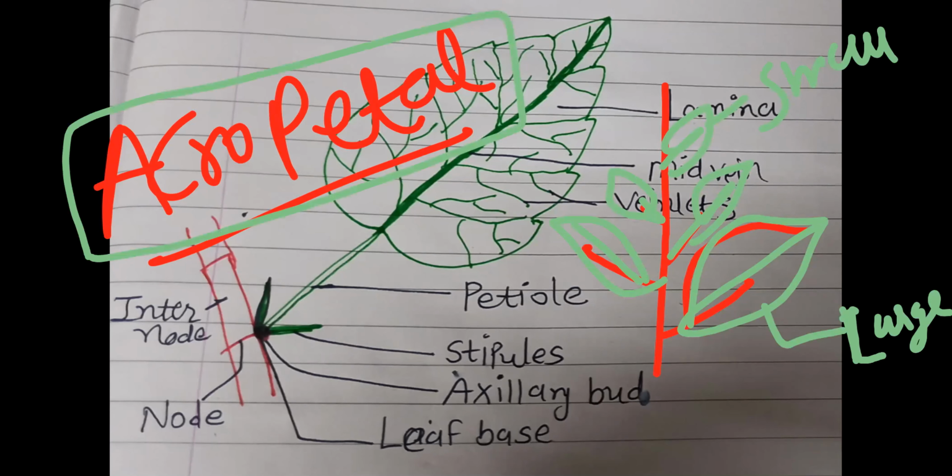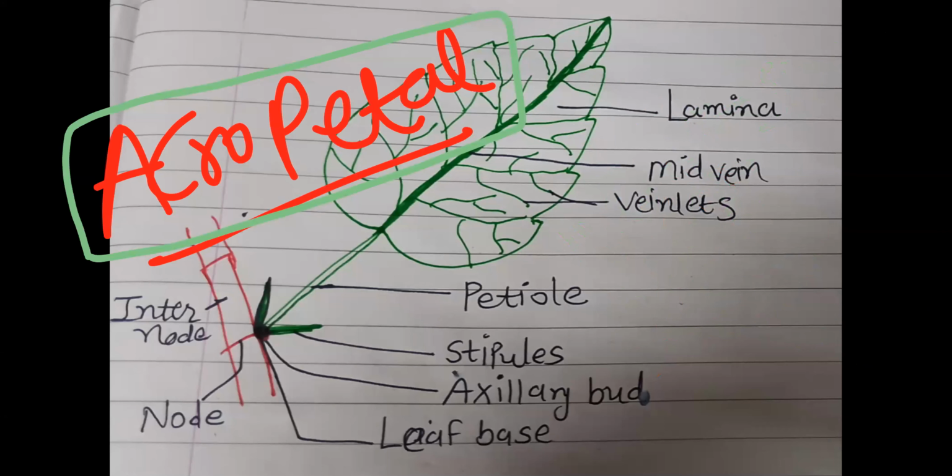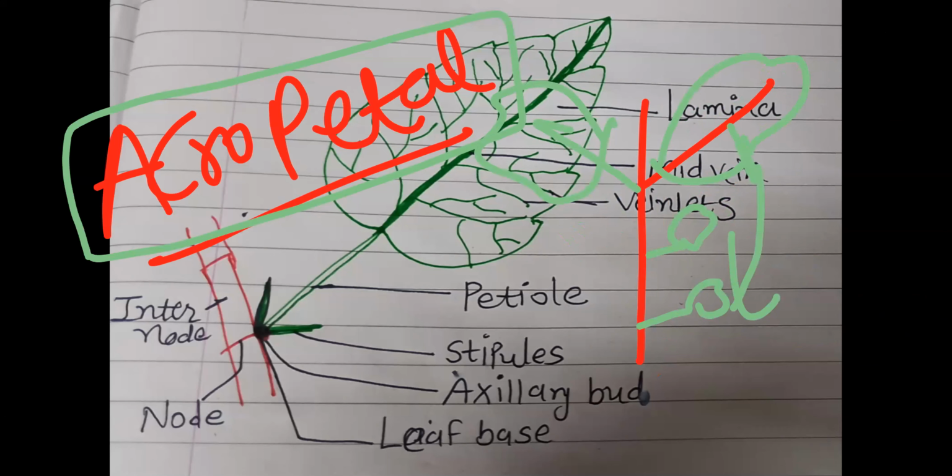Now, why is this type of arrangement required? If this type of arrangement is there, then each and every leaf gets sunlight in sufficient amount, so it can perform photosynthesis efficiently. Just imagine the reverse condition, that over here at the top larger leaves are there, and at the base small ones. Then the larger leaves would cover the small leaves.